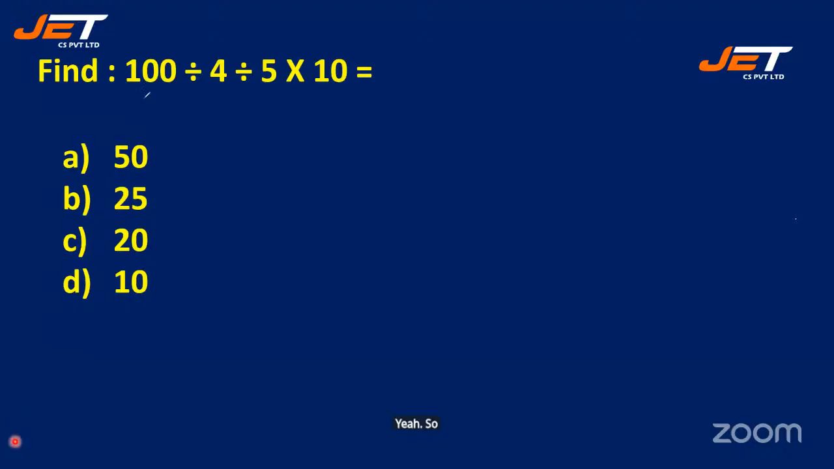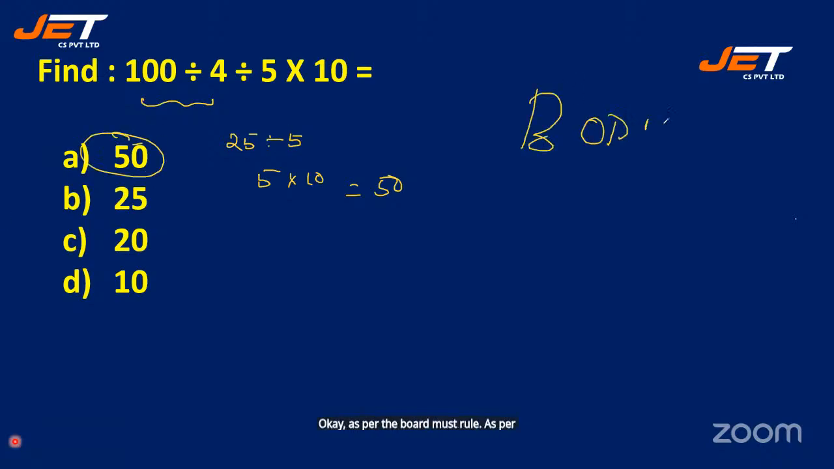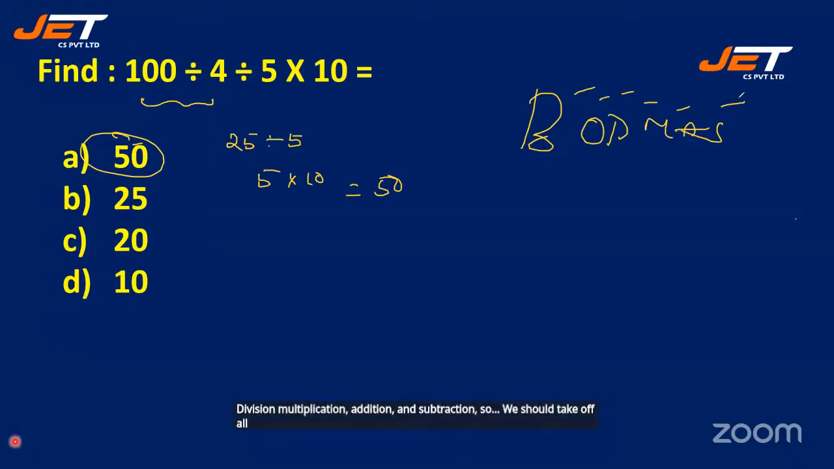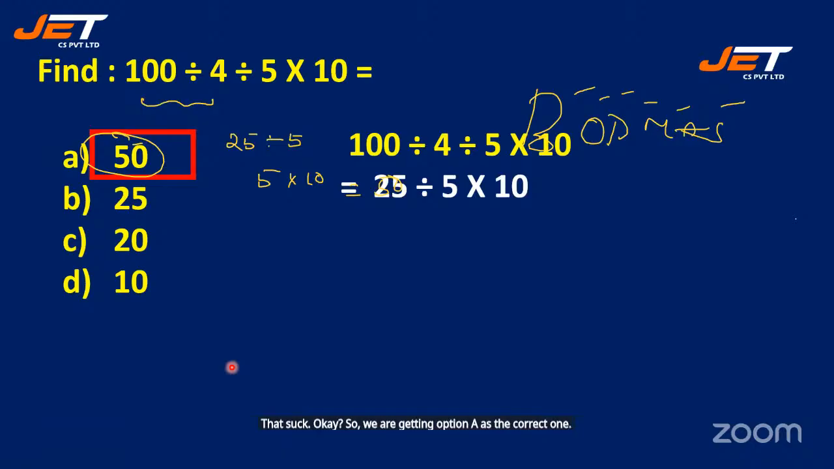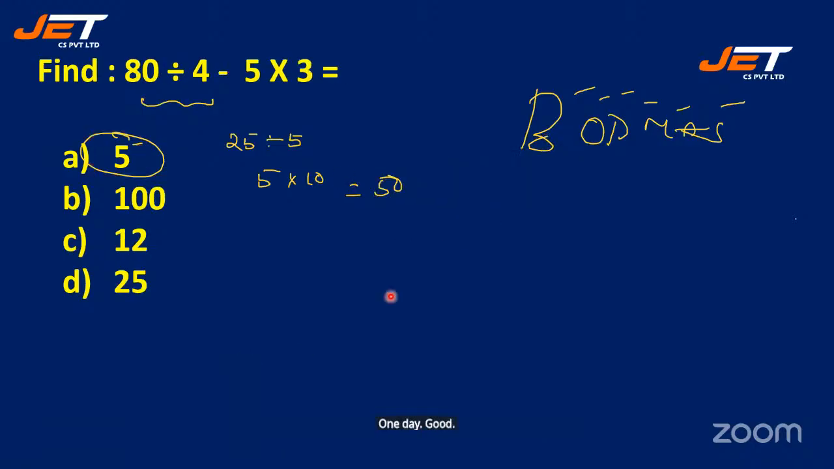So here we have 100 divided by 4 is 25. That divided by 5 is 5. Into 10 is 50. Okay, as per the BODMAS rule. Bracket of division, multiplication, addition, and subtraction. So we should take off all divisions and then multiplication. That's all. Okay. So we are getting option A as the correct one. All right. Good. Now see the next question.